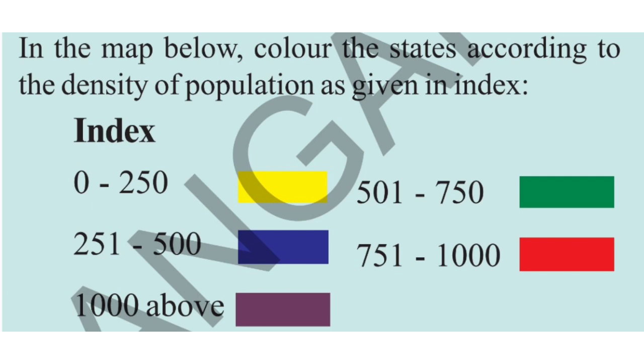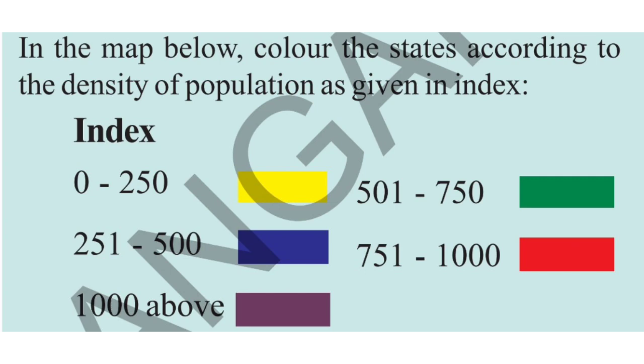And if the density of population is 251 to 500, you have to take the color blue. And if it is 1000 and above, you have to take brown. If it is 501 to 750, you have to take green. And if it is between 751 and 1000, you have to take orange.